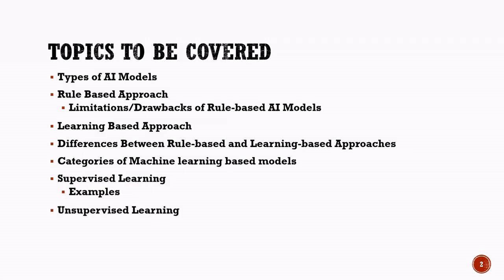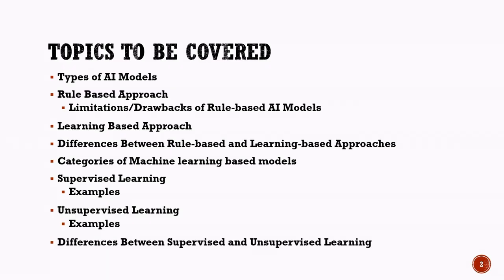Next, we will learn about unsupervised learning, where the model identifies patterns and relationships in data without predefined labels. We will discuss examples of this approach as well. Finally, we will compare supervised learning and unsupervised learning to understand how they differ in terms of data, training process, and real-world applications. By the end of this chapter, you will have a strong understanding of the major AI modeling approaches and the different ways machines learn from data.